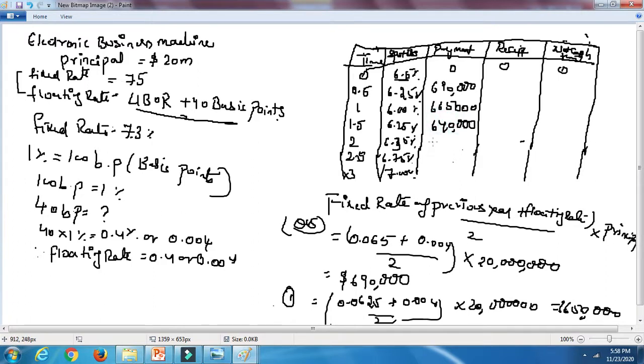Next year it will be again 6,65,000. Next this one, next is 6,75,000. Next 7,15,000.